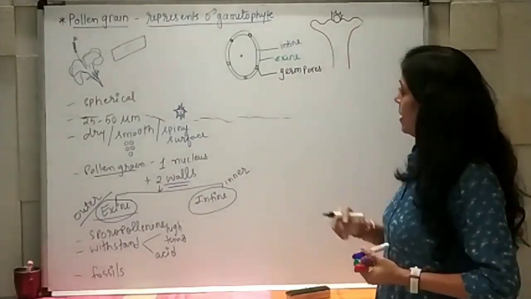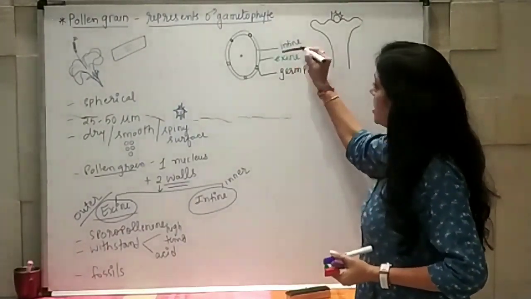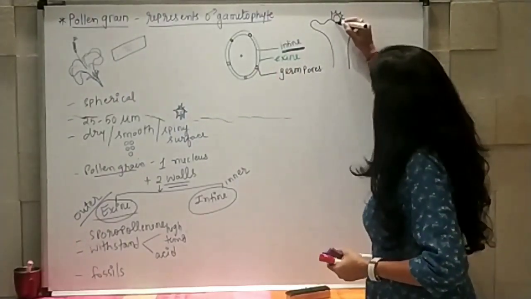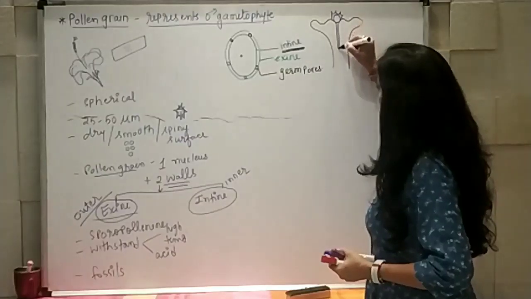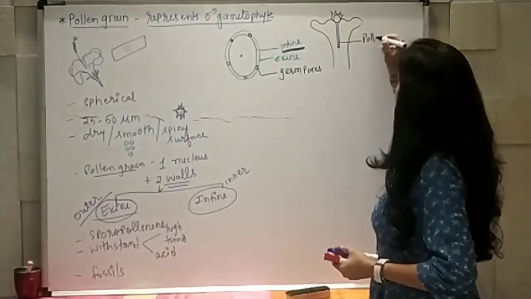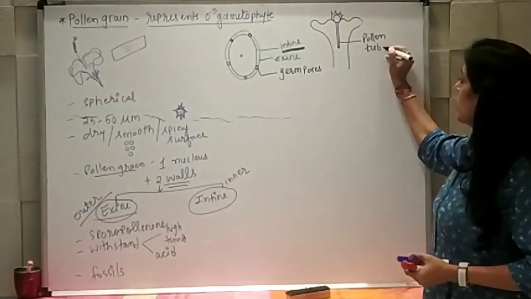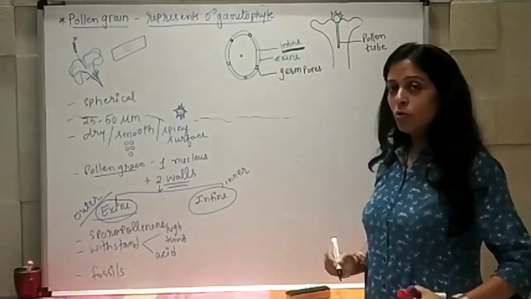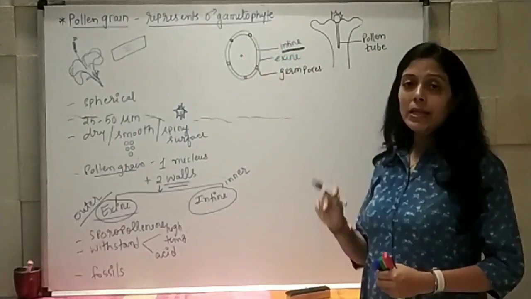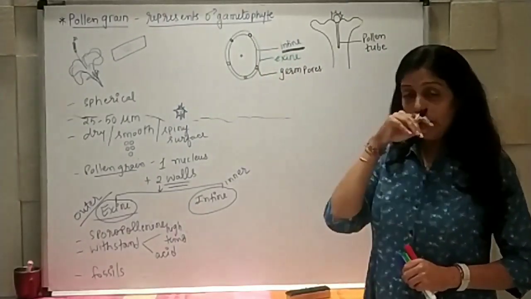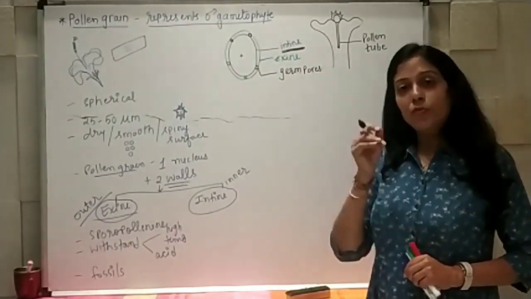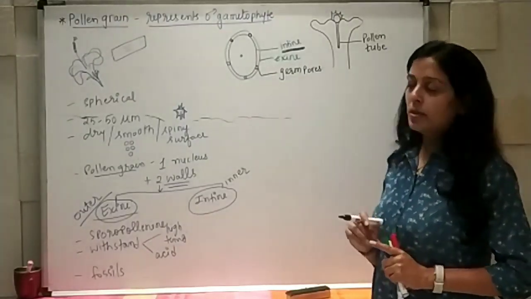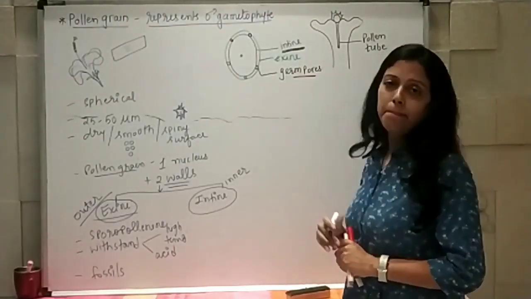When it germinates, the intine layer is responsible for formation of pollen tube. So from here the pollen tube will develop. This is pollen tube. But how can the pollen tube come out from the sporopollenin toughest layer? It is not possible, right? So to facilitate the pollen tube growth, these germ pores are present.